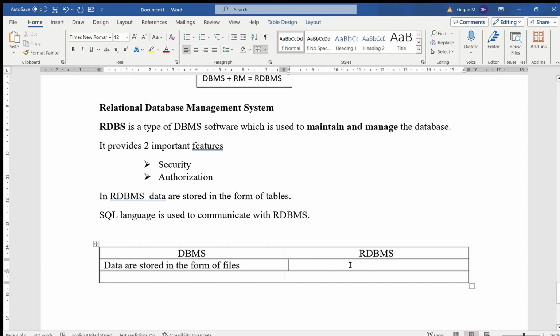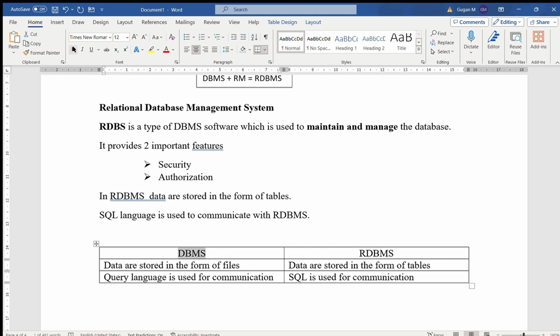In RDBMS, the data are stored in the form of tables. For the query language used for communication, in RDBMS, SQL is used. Okay, these are the differences between DBMS and RDBMS.